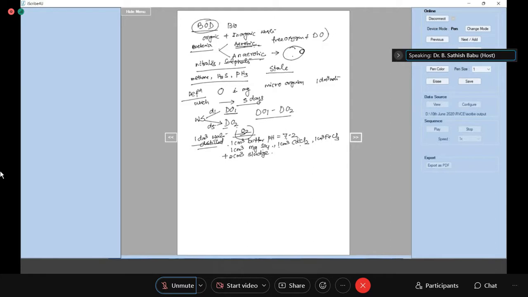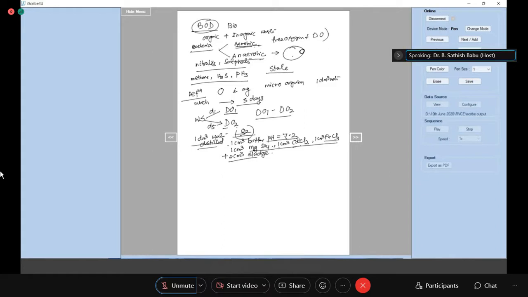Why are we adding all these things? All these things we are adding for the survival of the bacteria. The bacteria survives at pH around 7, so that is why we are adding a buffer. Then magnesium sulfate, calcium chloride, ferric chloride are added as nutrients for the bacteria. And as the source of bacteria, we are adding 2 cm cube of sludge.